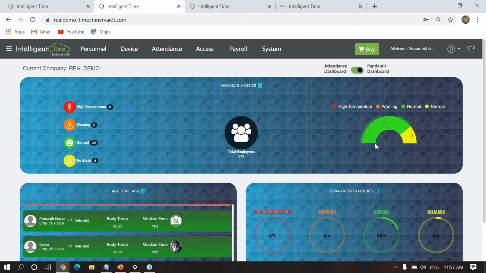Maybe a few customers will be okay with the pie chart or something, and some other customer wants to show a bar chart or something, so they can customize. So that is our future plan also. We are working on the same.